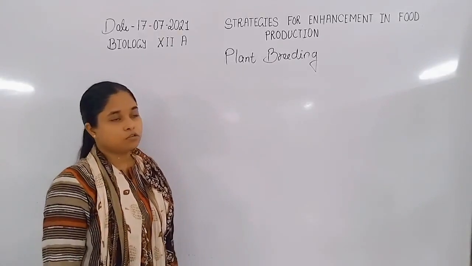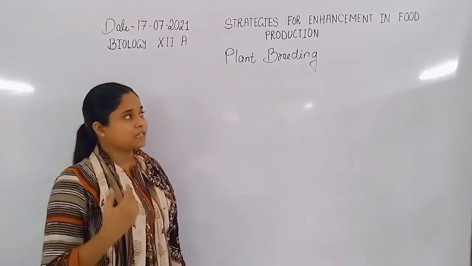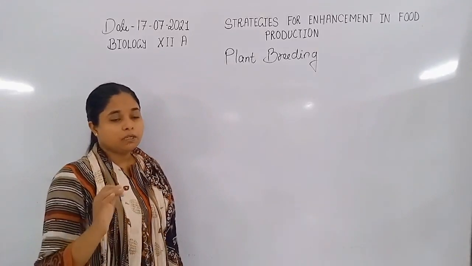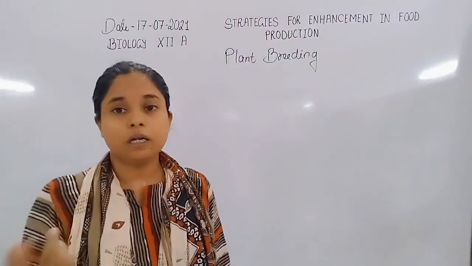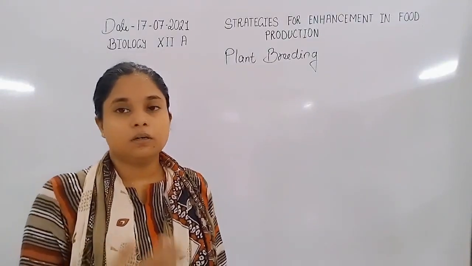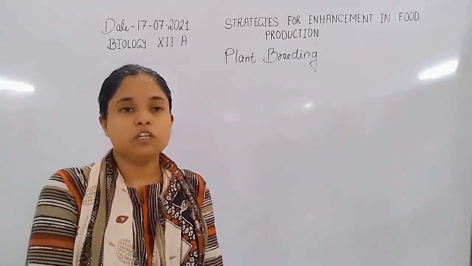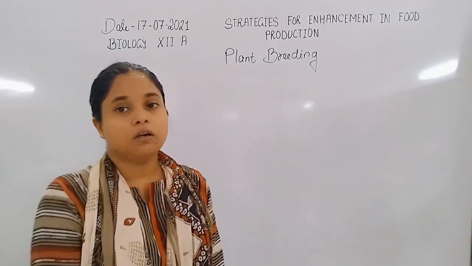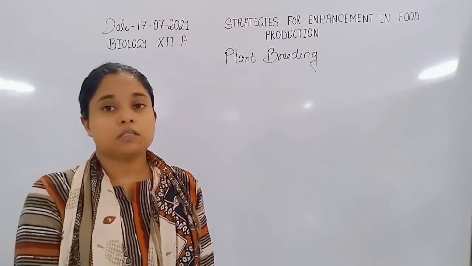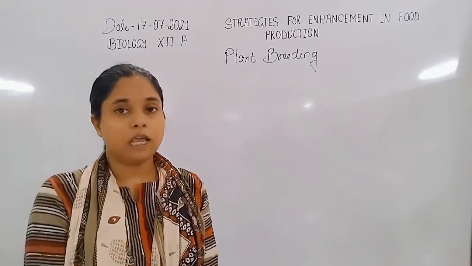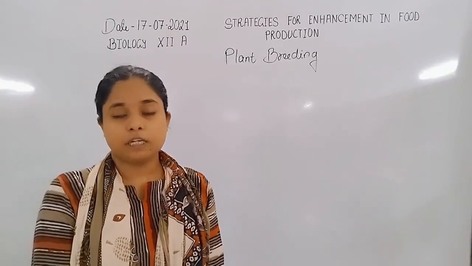After this, beekeeping and fisheries are also used for enhancing food products. For example, the products from beekeeping are beeswax, honey, pollen grain, royal jelly, and bee venom. Bee venom is mostly used as an anti-venom, for neutralizing the antigens present in the poison of a snake, so it generally helps in the treatment of snake venom.